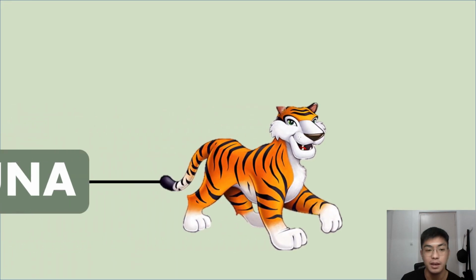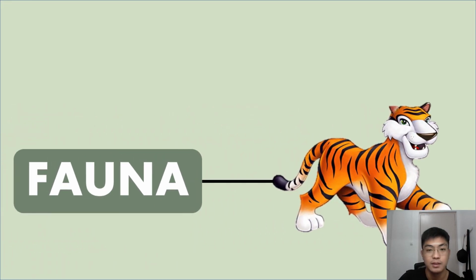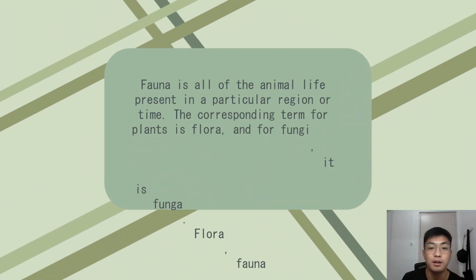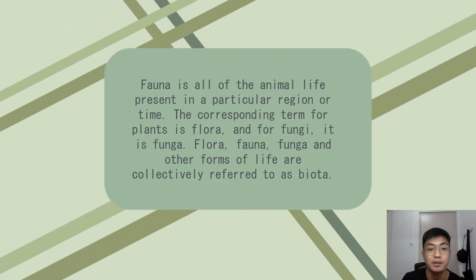First, what is a fauna? Fauna is all of the animal life present in a particular region or time, and the corresponding term for plants is flora. For fungi, it's funga. All of these three, flora, fauna, and funga, and other forms of life are collectively referred to as biota.